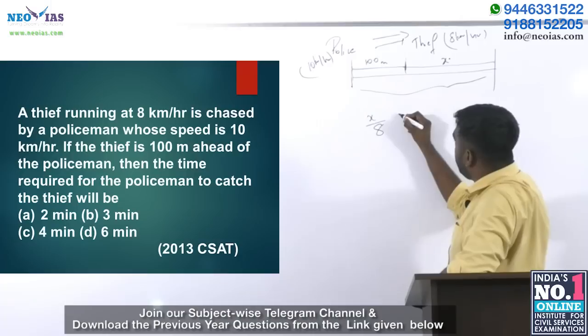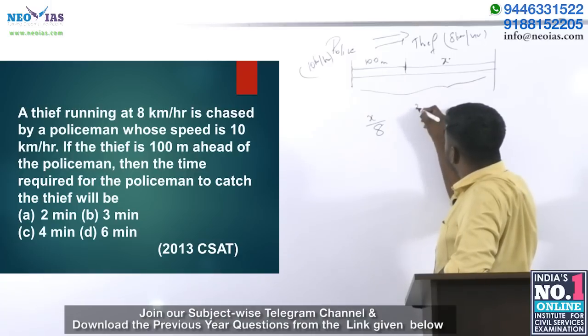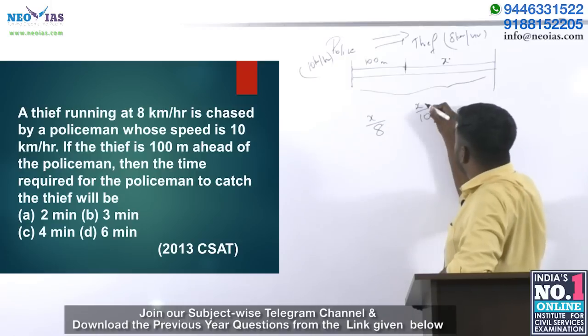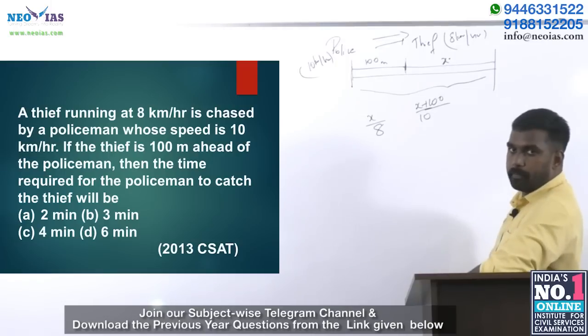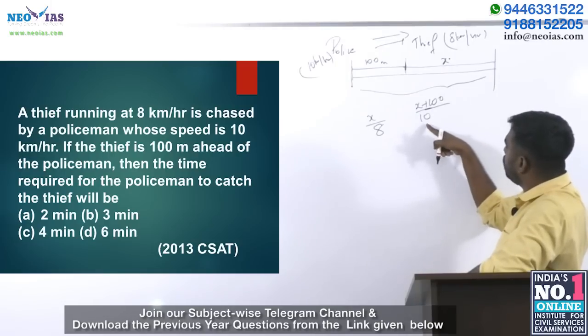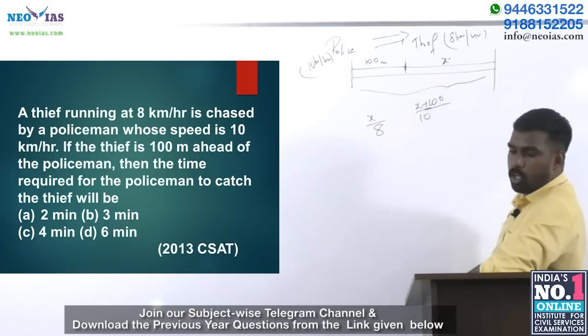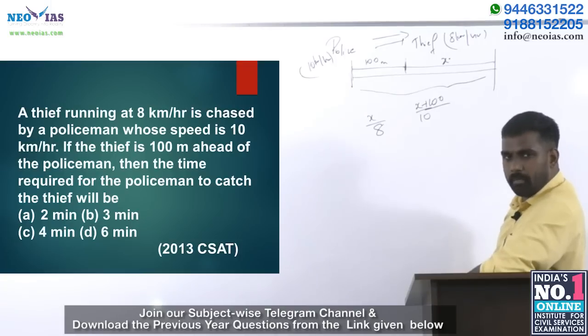But what did the policeman travel? x plus 100, with the speed 10 km per hour, so the time is (x plus 100) by 10. Is that time the same or different? Same, right?